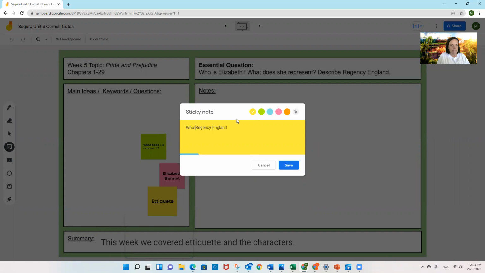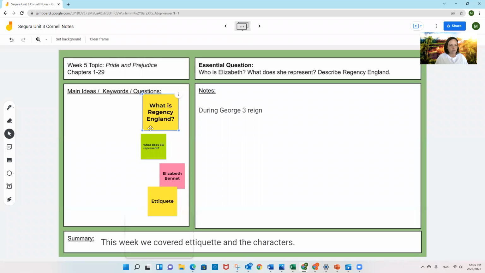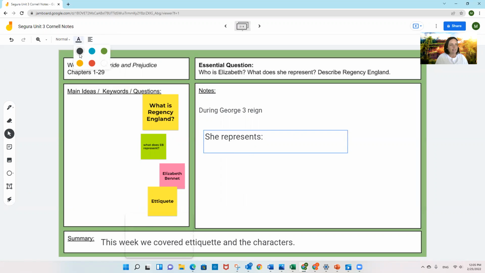You can make these questions. You can use these sticky notes or not. You can just use text boxes like this. That looks like that. And you might need to resize these. You can change what the text is like here. Okay. You can sort of bullet these out.